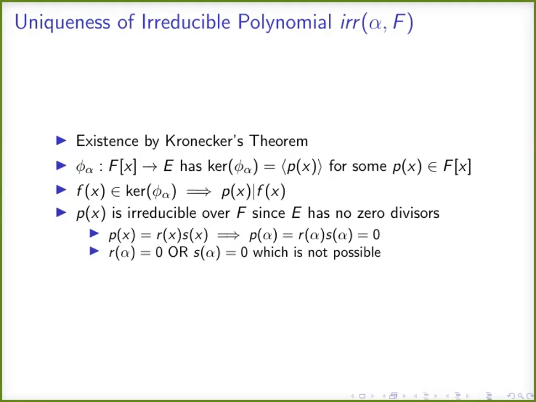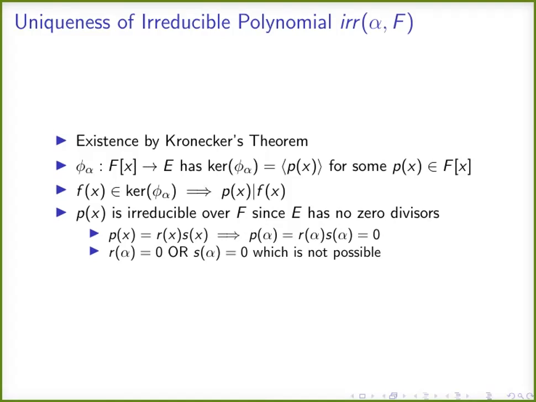And clearly we can see that the kernel of psi alpha is the set of all polynomial functions in f[x] such that the evaluation is zero; that is, if f of x belongs to f[x] and f of alpha is 0, then f belongs to the kernel of psi alpha. We know that every kernel is an ideal. f[x] is a ring and psi alpha is an evaluation homomorphism. Therefore, the kernel of psi alpha will be an ideal of f[x].